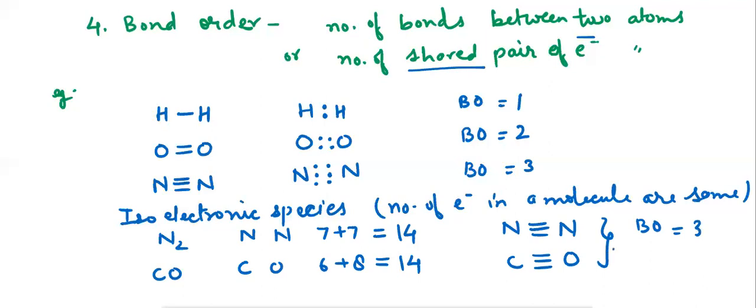And as we have seen earlier, as the bond order increases, bond energy increases and bond length decreases. So these are the parameters which define a bond.